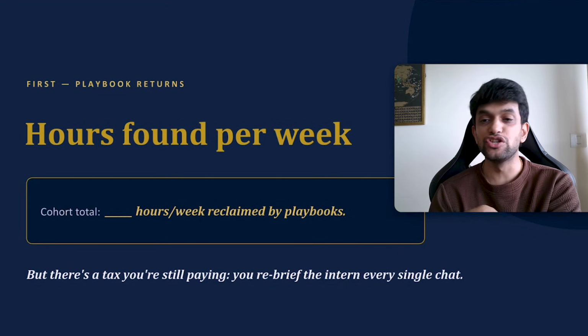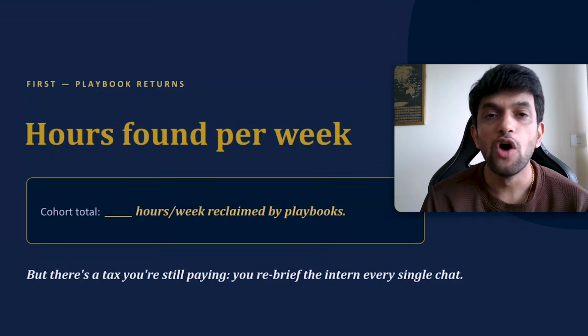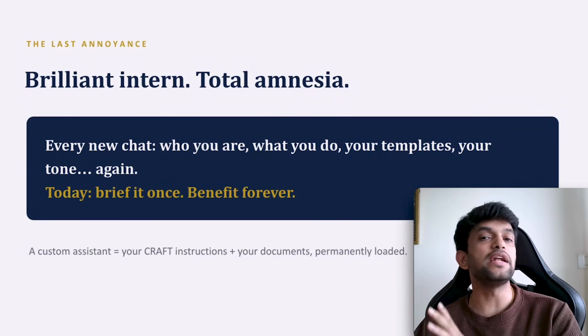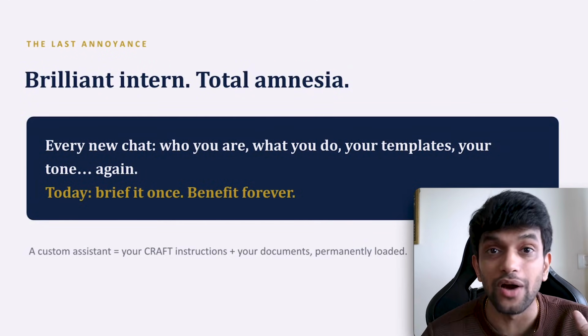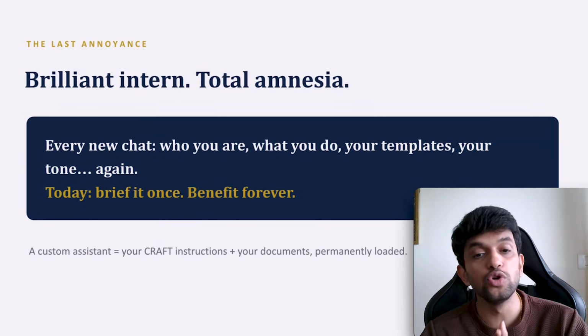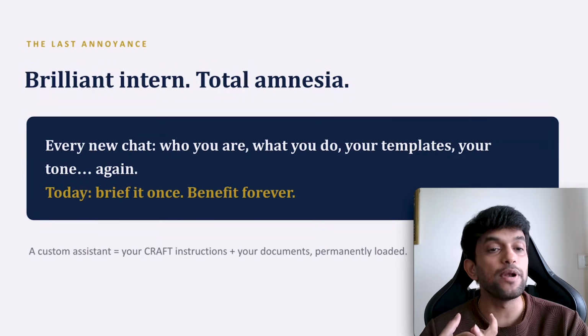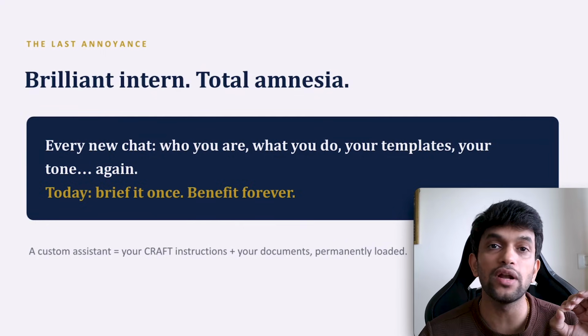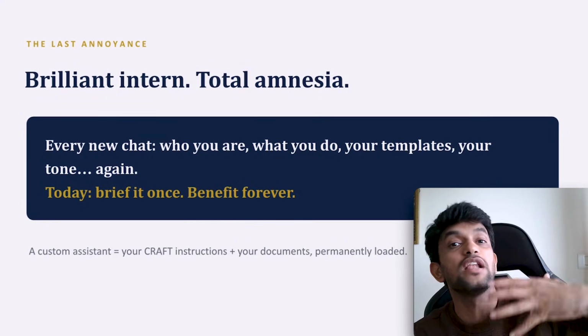Our AI is like Ghajini right now. It forgets everything. Whatever you say, it will do a task, then it will forget everything. It will be like, who are you? So we are going to tackle that. You must have observed it's a brilliant intern. It does your PPTs, Excel and everything, but it has amnesia. It forgets what you have done. In every chat you have to explain who you are, what you do, your templates, your tone and everything. Today we are going to set up an assistant that is personalized for you.